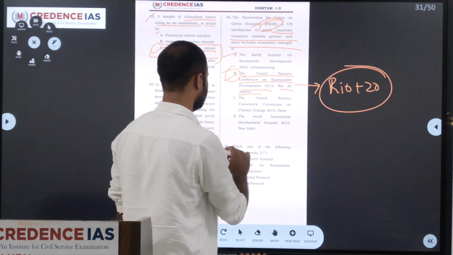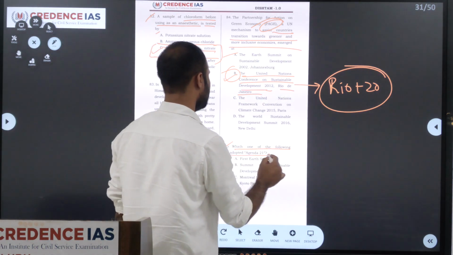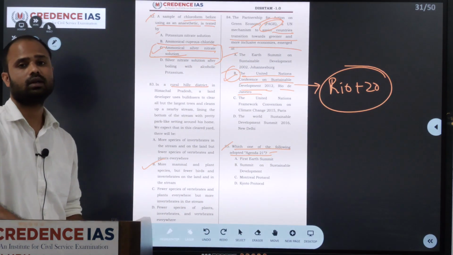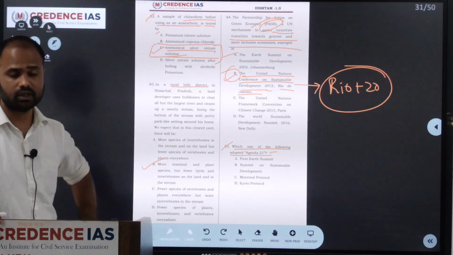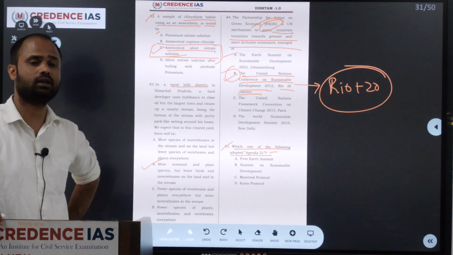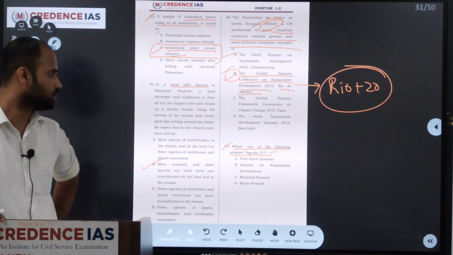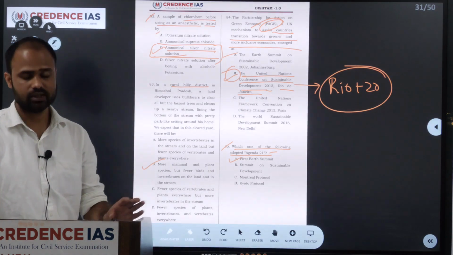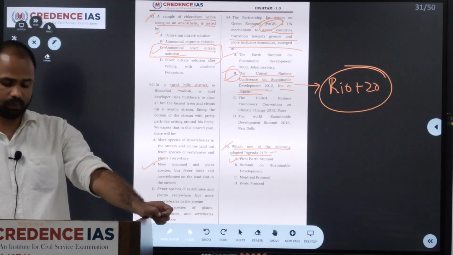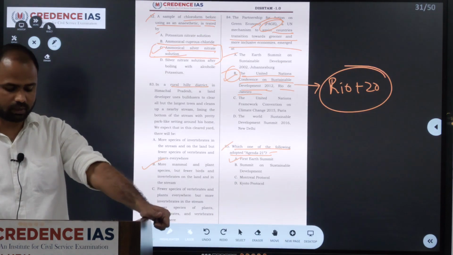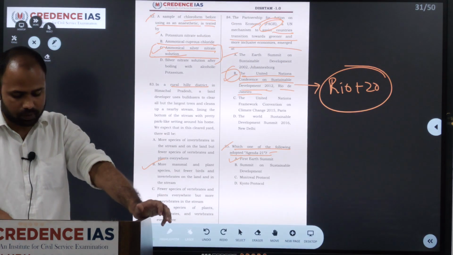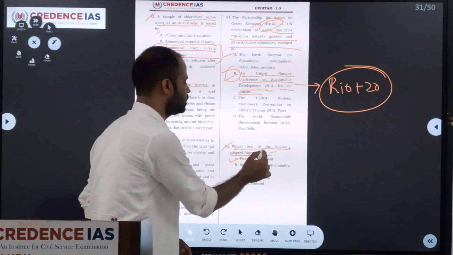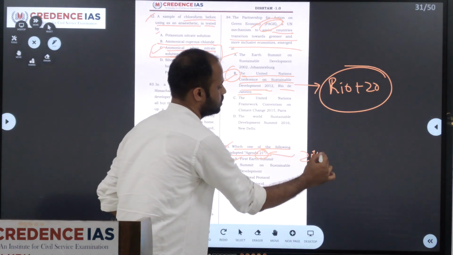So next we will move on to the 85th. Which one of the following adopted Agenda 21? Agenda 21 was adopted during the United Nations Conference on Environment and Development, held in Rio de Janeiro in 1992. That was the first Earth Summit. Agenda 21 is a non-binding action plan of the United Nations with regard to sustainable development. What is the purpose? It is a comprehensive plan. The 21 represents the 21st century.